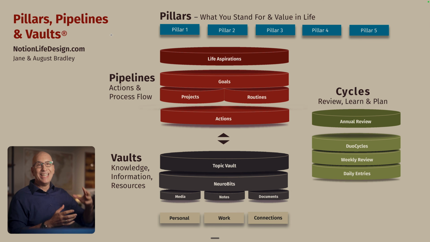We take it further by connecting the vaults to the pipelines in the same system so that the knowledge and information and resources in the vaults will resurface everywhere that it's relevant in the pipelines and elsewhere in your system. And all the pipeline information that's relevant will automatically resurface in the vaults when we're looking at specific topics and knowledge accumulation centers in the system. So both are resurfacing in context in the other area, which is something you don't get when you have a separate GTD system and a separate Second Brain knowledge management system. There's just so much power in integrating them together.